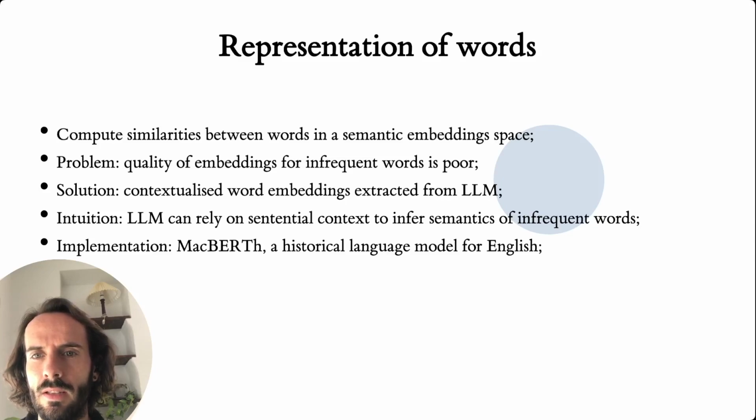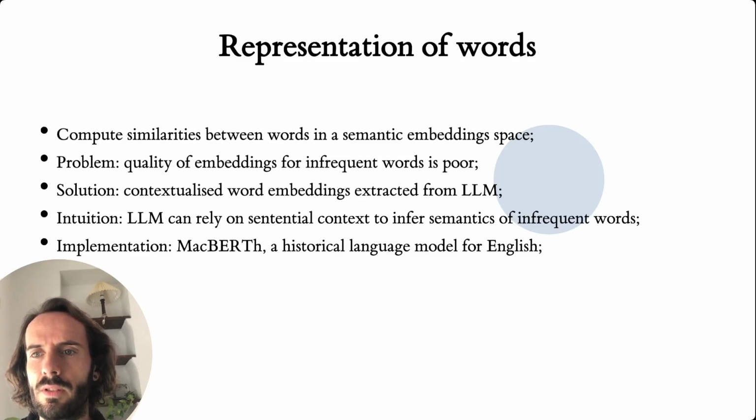A second option is to compute similarities in a word embedding space, such as the one obtained through an algorithm like Word2Vec. The problem we face here is that the quality of embeddings for infrequent words is poor, considering that the corresponding vectors have been updated very sparsely during training. For this study, we focused on contextualized word embeddings extracted from a large language model like BERT. The intuition is that even in the case of low-frequent words, including, for example, misspelled words, a model like BERT can still rely on the sentential context in order to infer the semantics of a word.